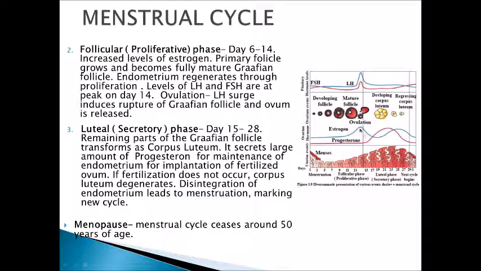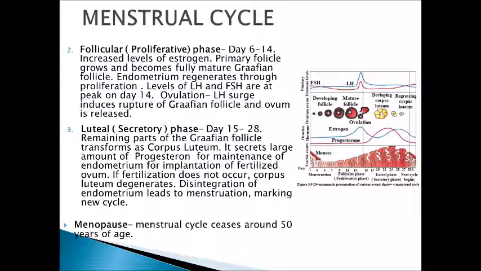So by 6 to 14 days, the proliferative or follicular phase is there. It is marked by a higher level of estrogen, formation of the Graafian follicle, and the LH surge, which causes the rupture of the Graafian follicle and the release of the ovum, that is called ovulation.